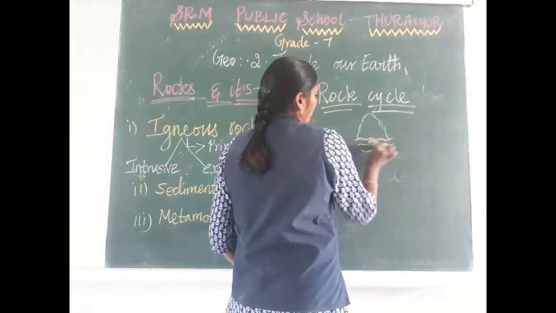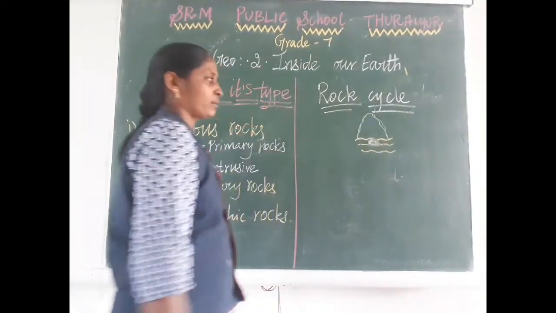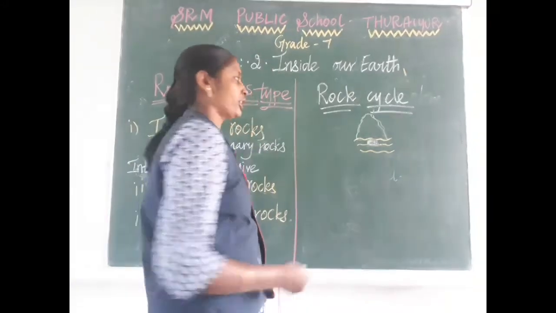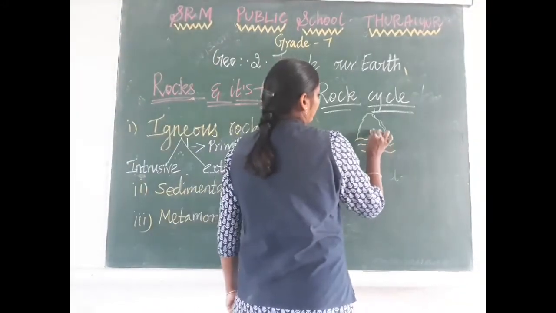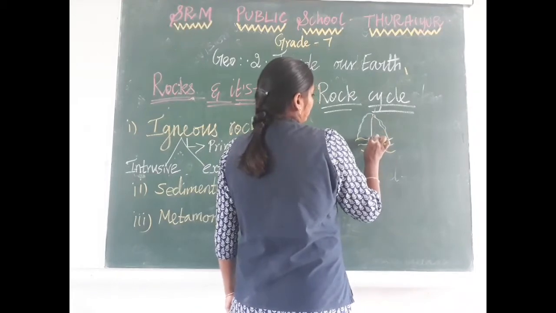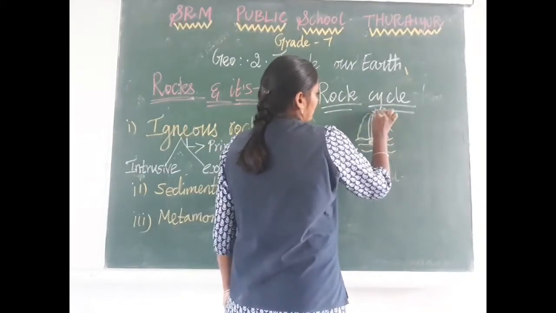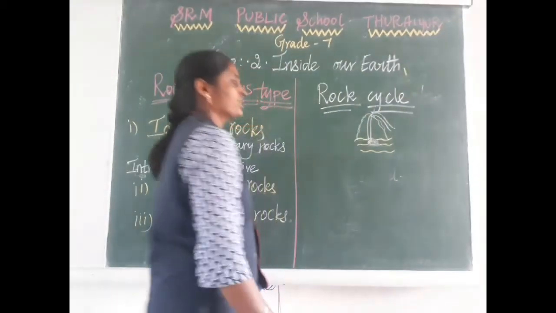Okay, the mantle. What is present there? Magma. So at the time of a volcano eruption, this magma will come out from the earth and reach the earth's surface.